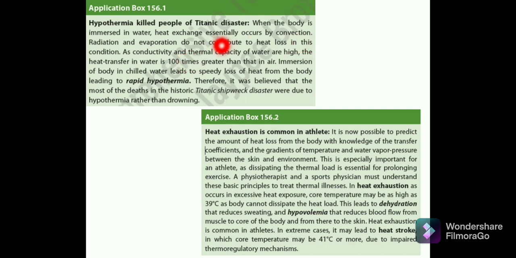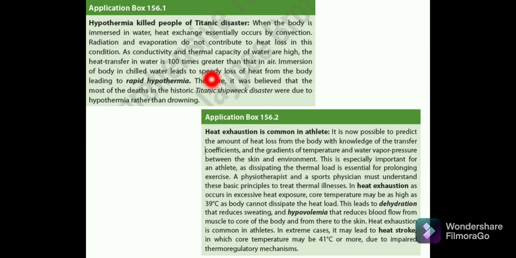So why hypothermia? How did this occur? This was by convection. Radiation and evaporation do not contribute to the heat loss in this condition. The conductivity and the thermal capacity of water are high, and the heat transfer in water is about 100 times greater than that in air.